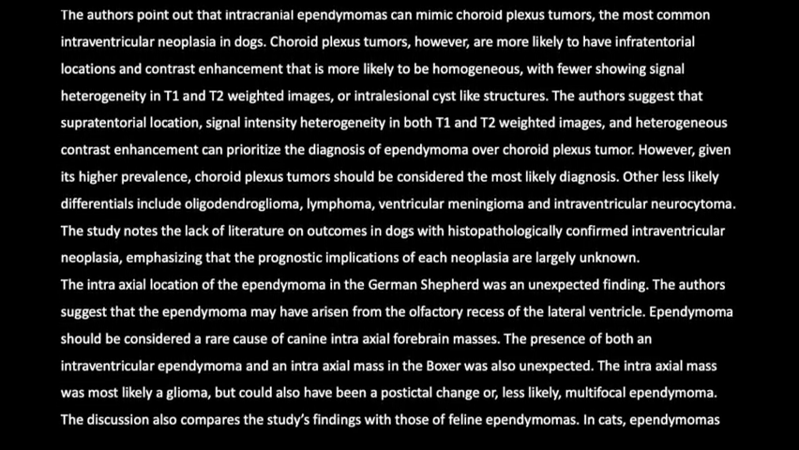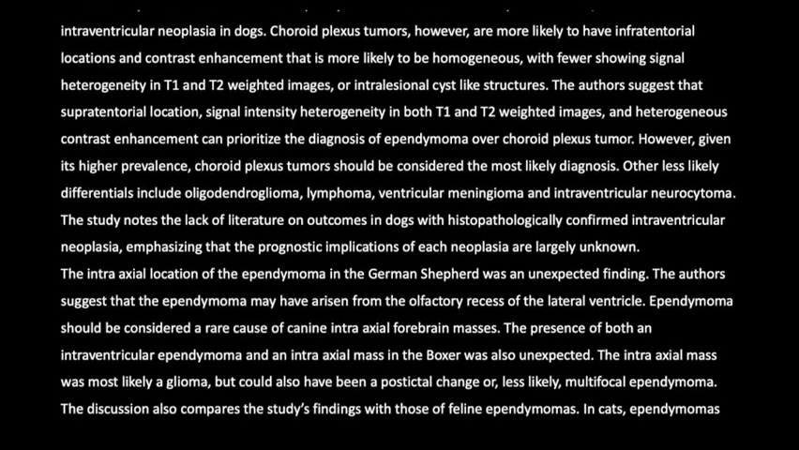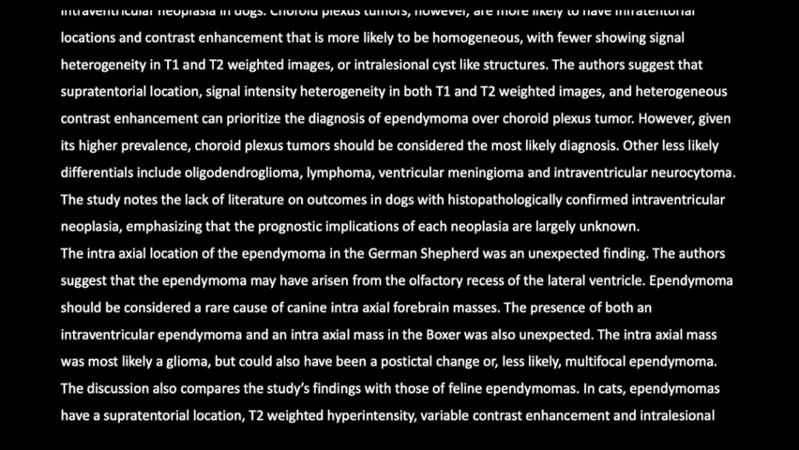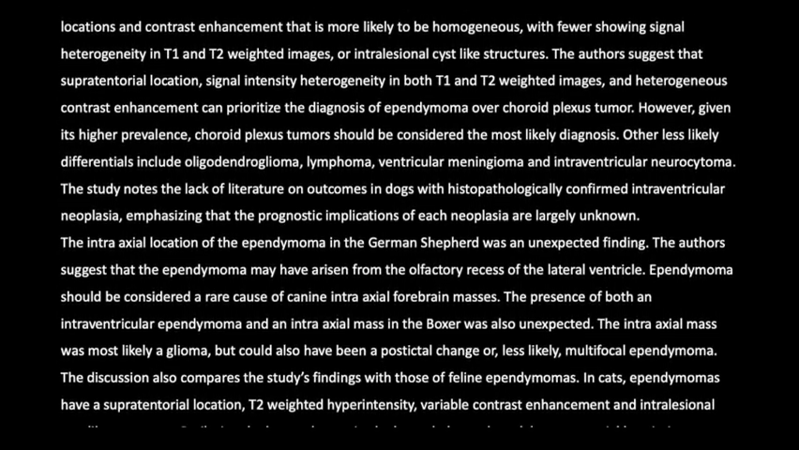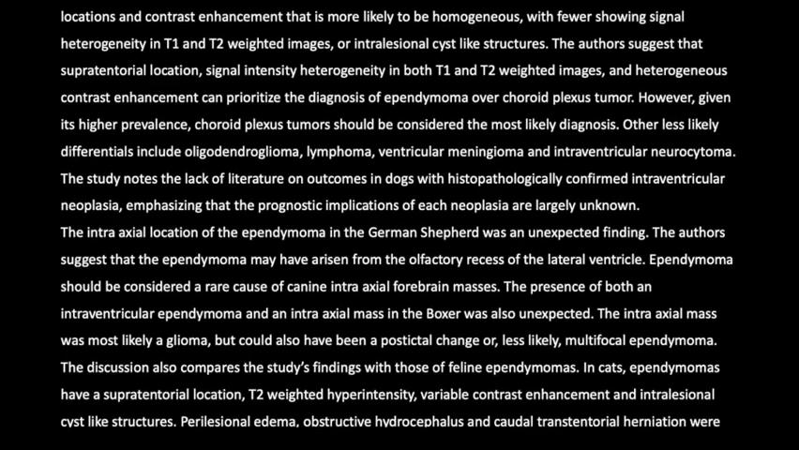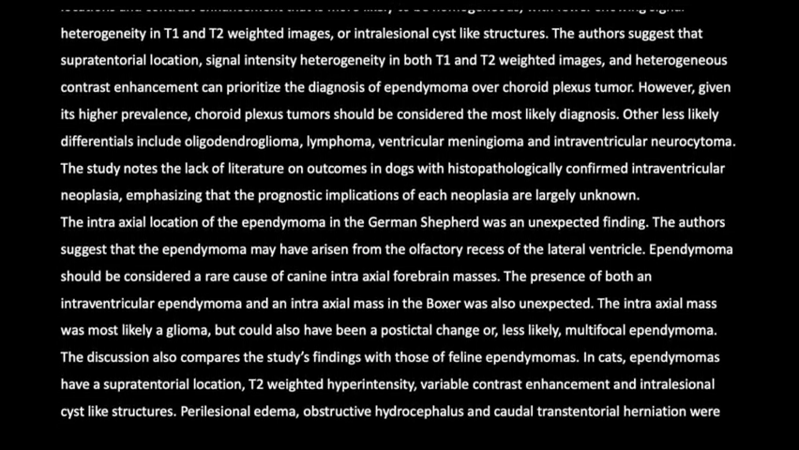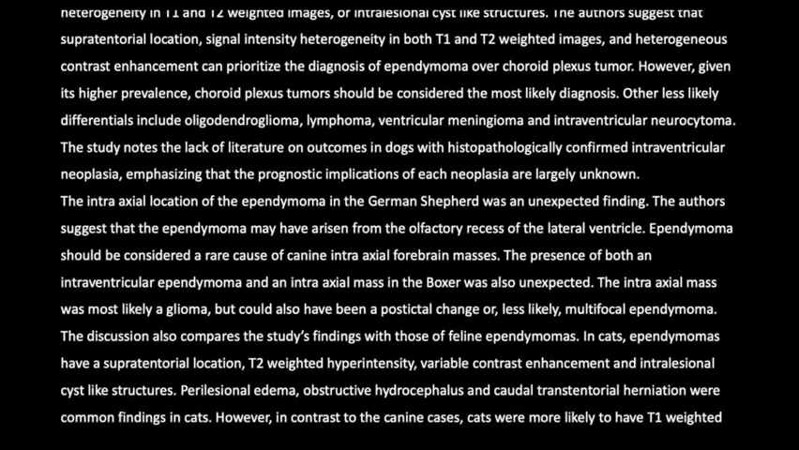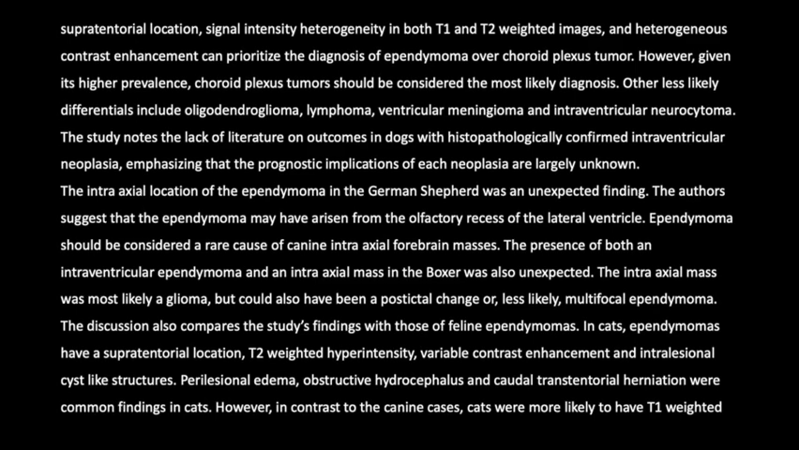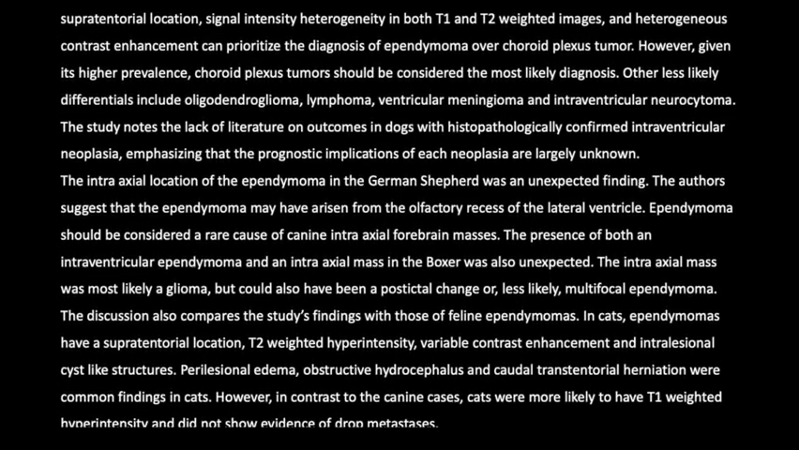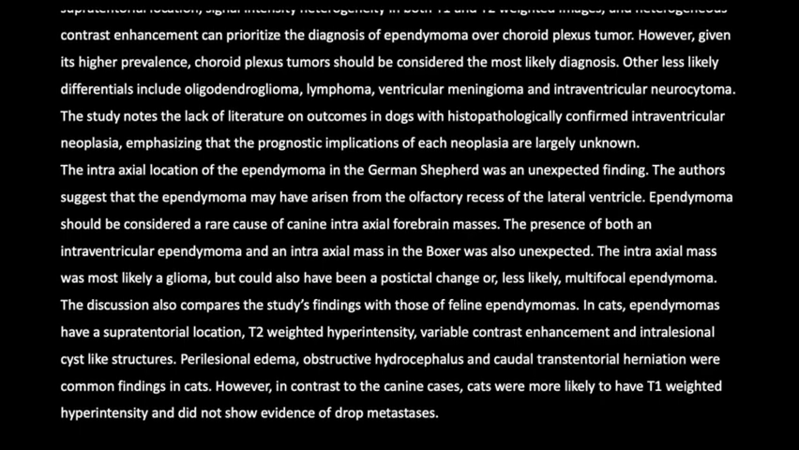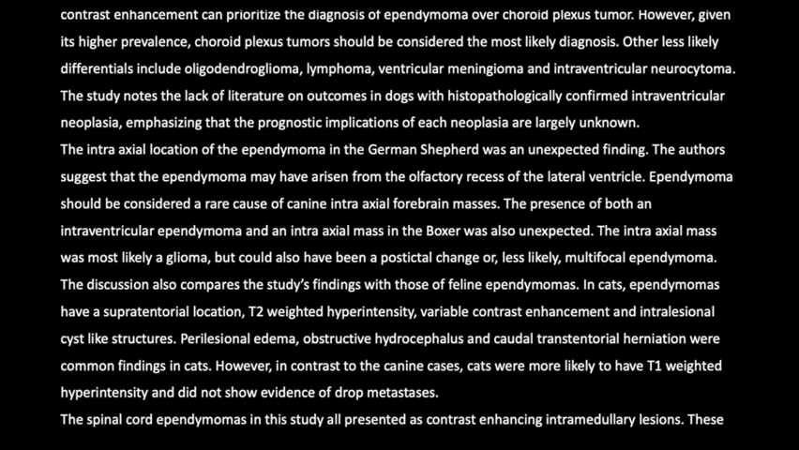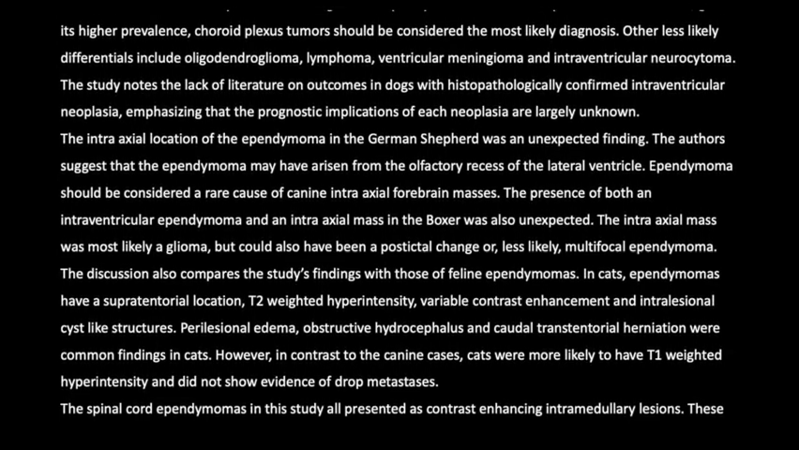Other less likely differentials include oligodendroglioma, lymphoma, ventricular meningioma, and intraventricular neurocytoma. The study notes the lack of literature on outcomes in dogs with histopathologically confirmed intraventricular neoplasia, emphasizing that the prognostic implications of each neoplasia are largely unknown. The intraaxial location of the ependymoma in the German Shepherd was an unexpected finding. The authors suggest that the ependymoma may have arisen from the olfactory recess of the lateral ventricle. Ependymomas should be considered a rare cause of canine intraaxial forebrain masses.